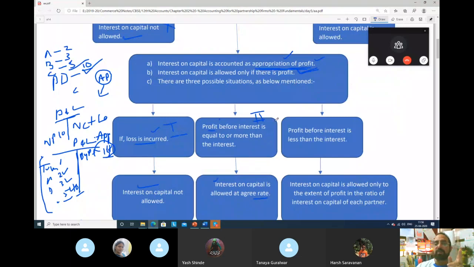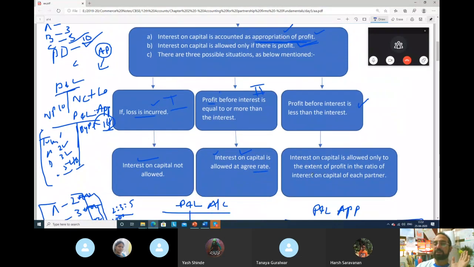Now profit can have two possibilities. If your profit is more than or equal to the total of interest, you will pay them in full. But if profit is there, but not sufficient to pay all the partners the total interest on capital, how will we pay? We will pay in the proportionate amount. Interest on capital is allowed only to the extent of profit. That means proportion: whatever is available, give them and settle. This is the second case. Now the third case, guys.